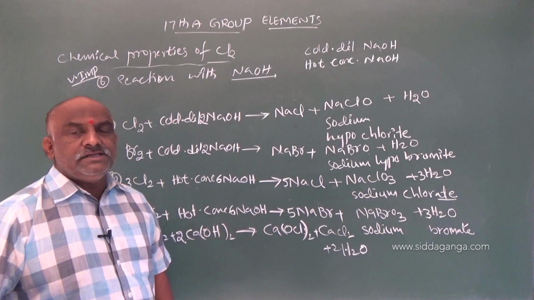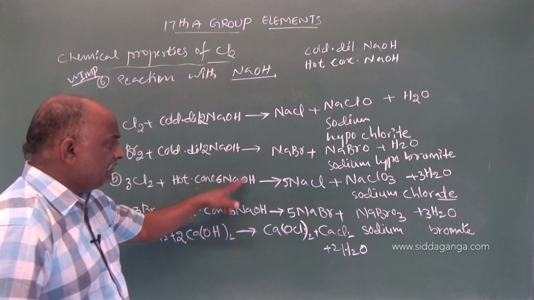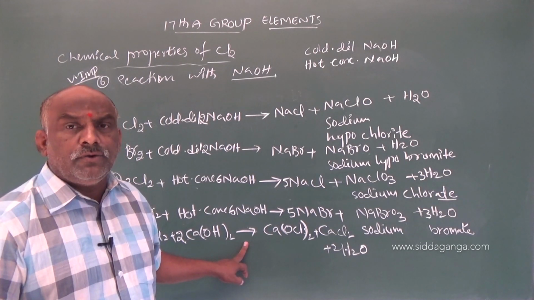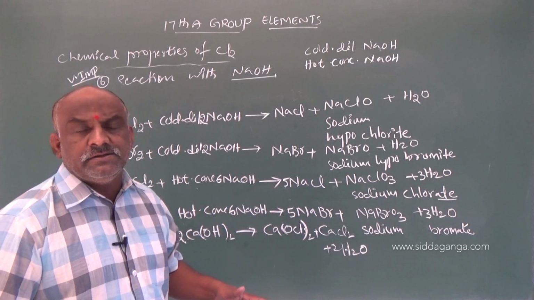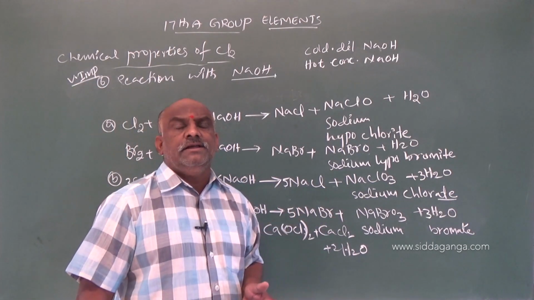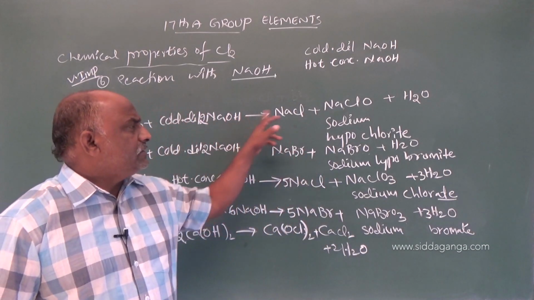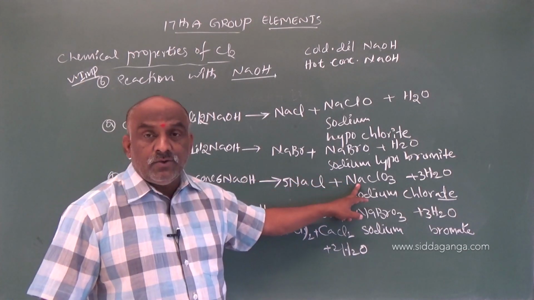So this is called bleaching powder. Very important reaction. These three reactions are very important, my dear students, very important from a competitive point of view. Don't neglect them, be confident and practice well. It is when you practice that you will get the concept. Clear? Dilute NaOH gives NaClO. Concentrated NaOH gives NaClO3.